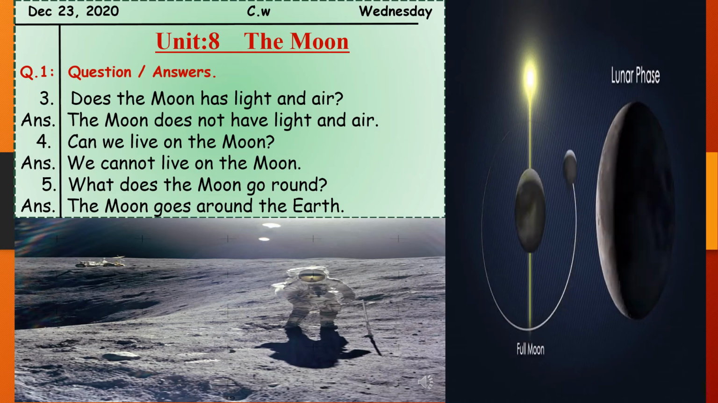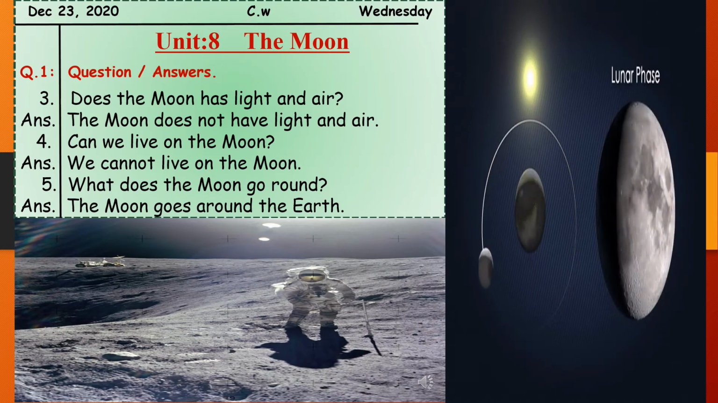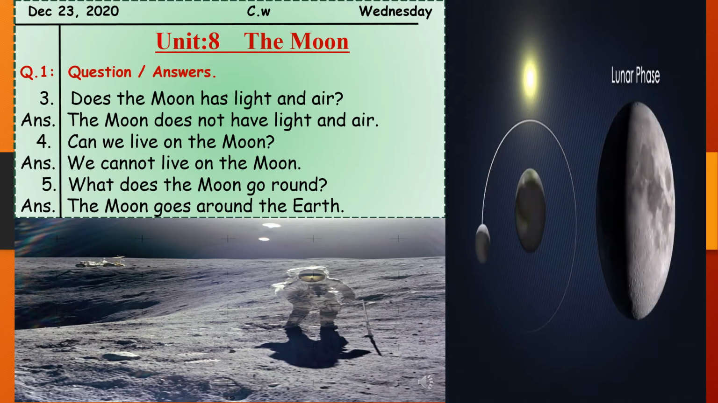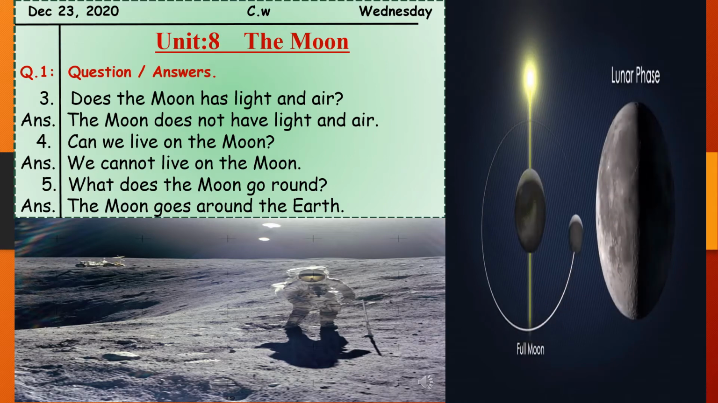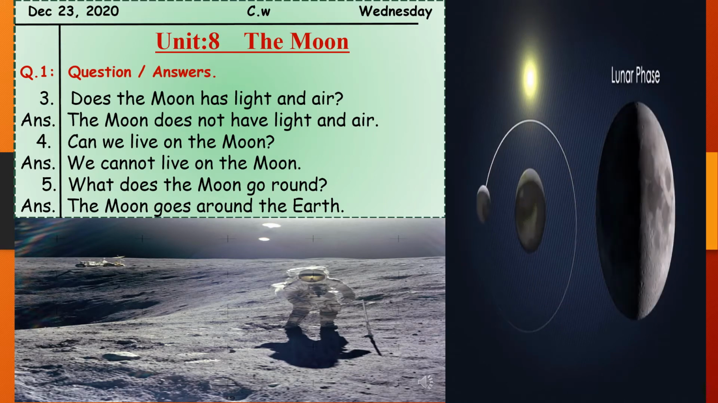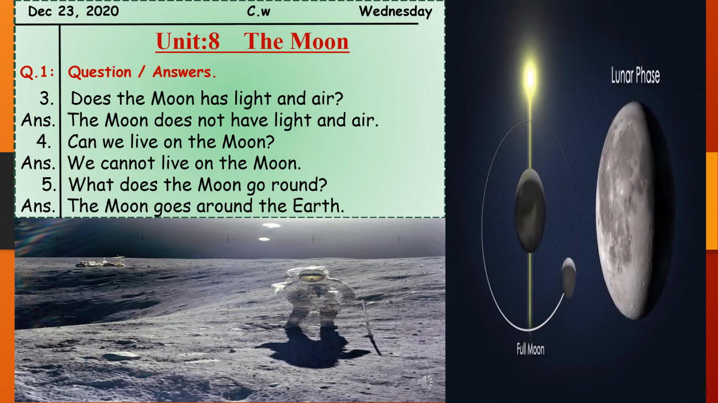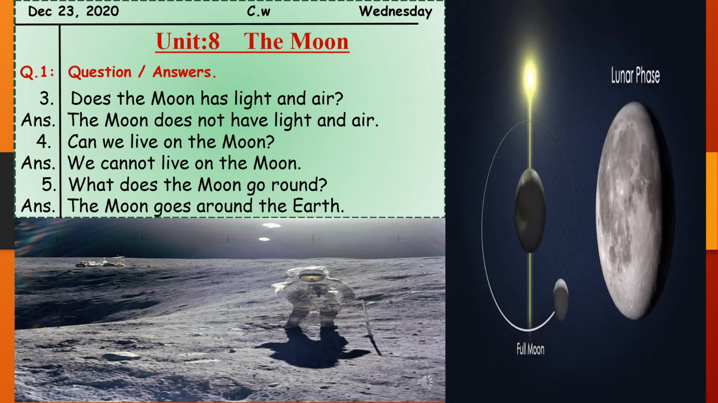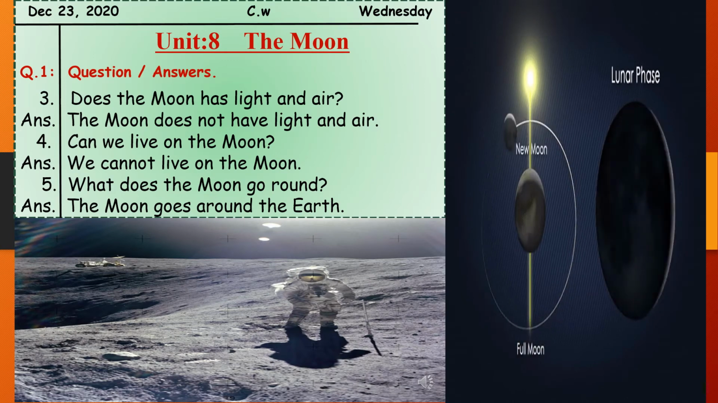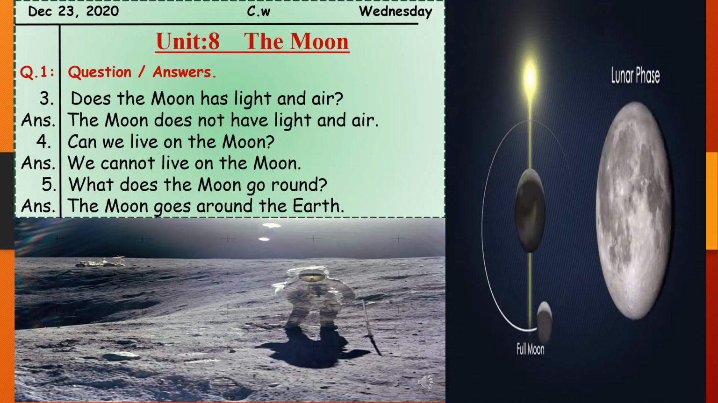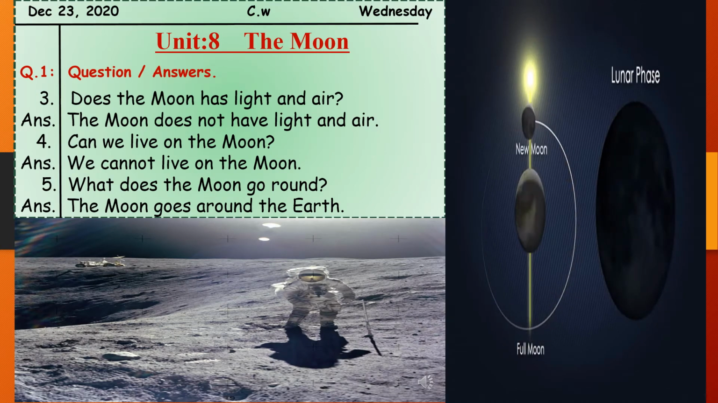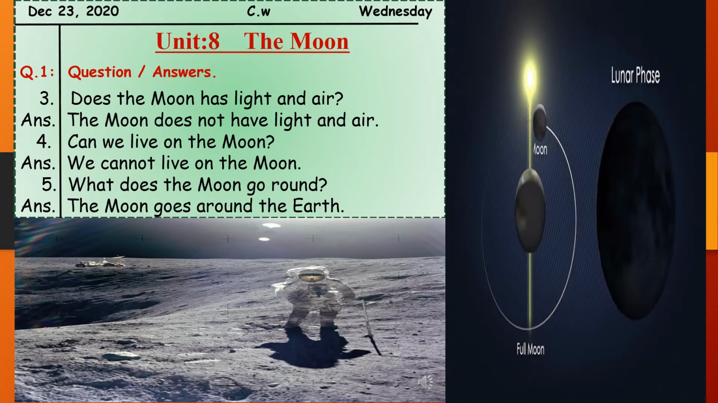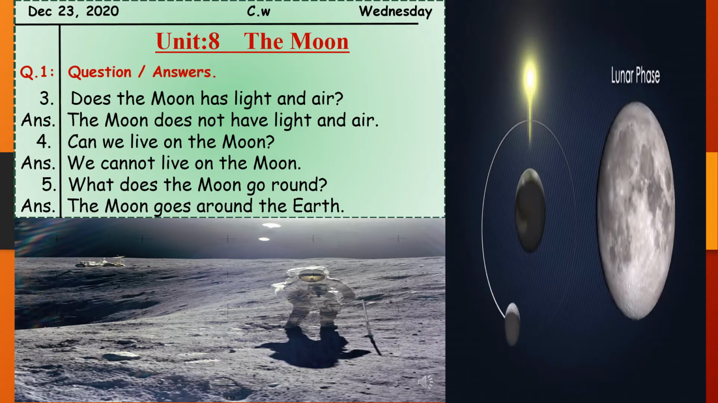Question number 4 is, can we live on the moon? As I told you, without basic necessities of life, no one can live on the moon or any place where there is no light, no air, no water. So we cannot survive there, we cannot live there. So the answer is, we cannot live on the moon.